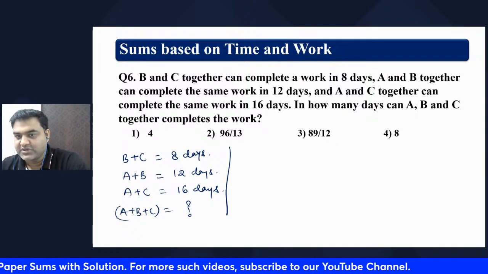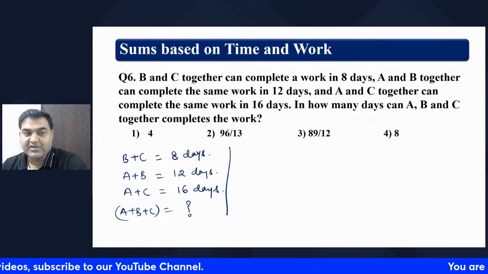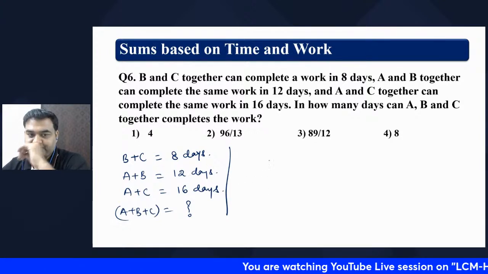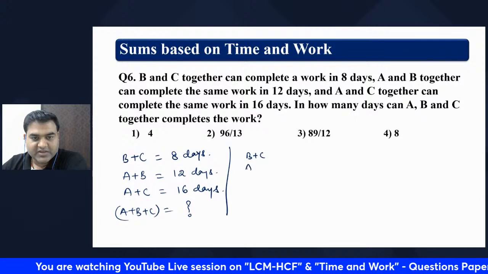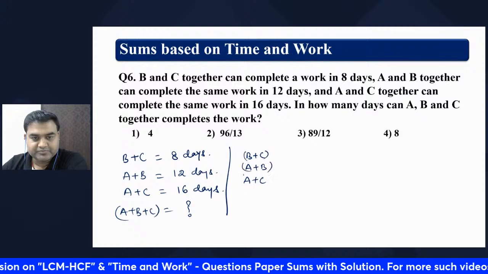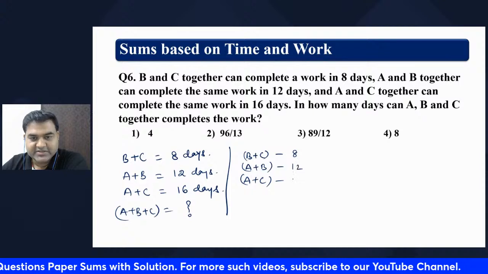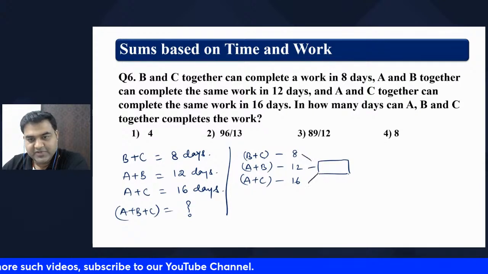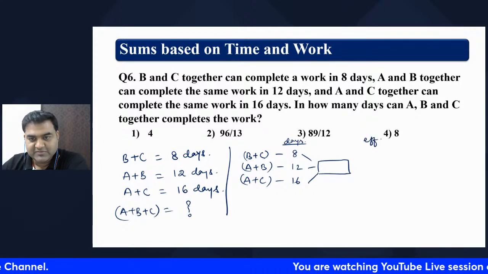If you go traditional method, it is going to take a lot of time. However, in this method, it will take very less time. Let's try this way. They have given B plus C, A plus B, A plus C. We will write how many days: 8 days, 12 days, 16 days. We will find the LCM of the numbers and we will write this is number of days, this is efficiency, right?